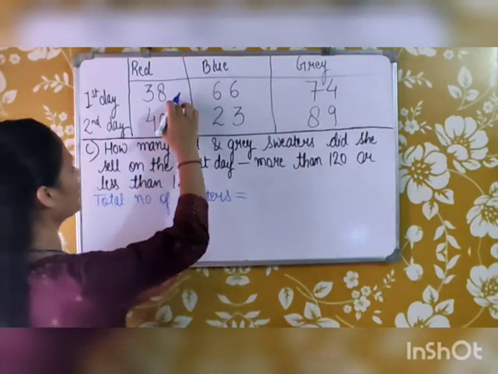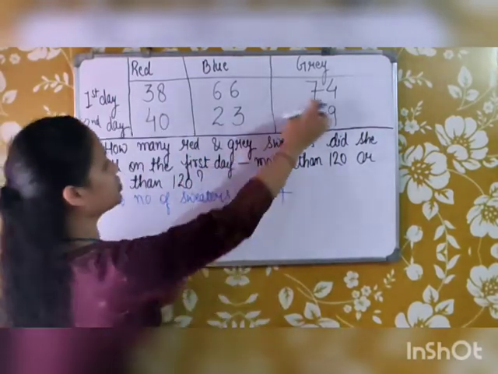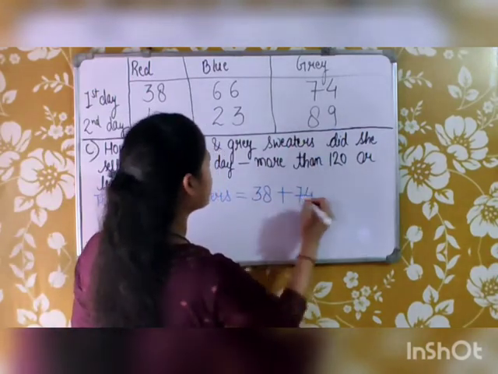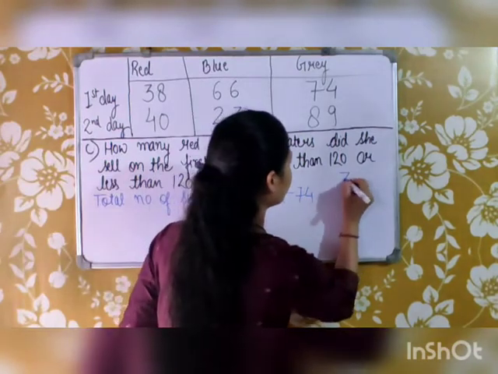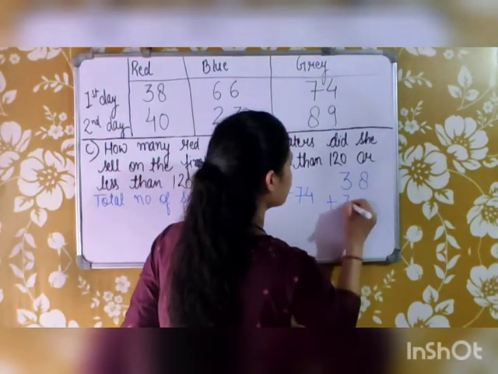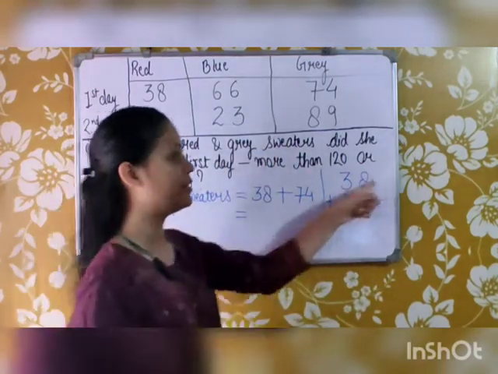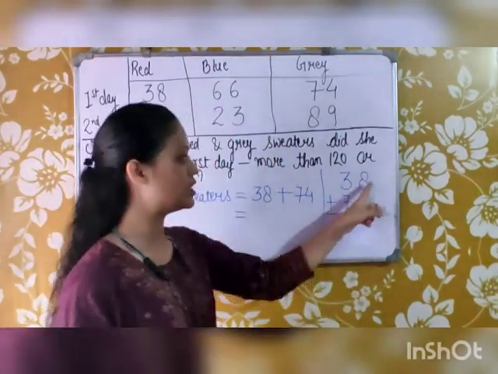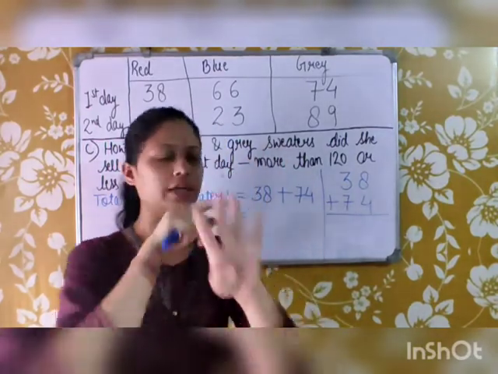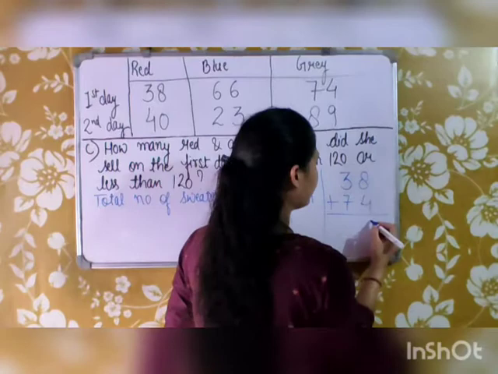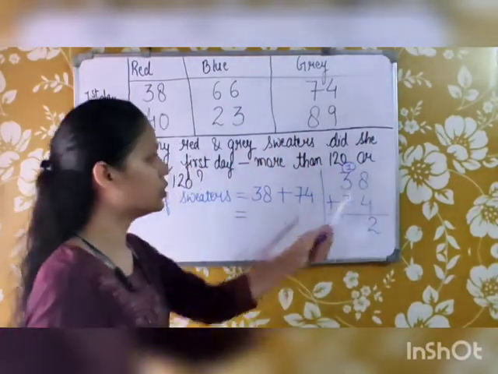So red sweaters were 38 and grey sweaters were 74 on the first day. Let's see, 38 plus 74. 8 is already here. We have to add 4 to it: 9, 10, 11 and 12. So 8 plus 4 is 12. I will write 2 here and 1 will go in carry.